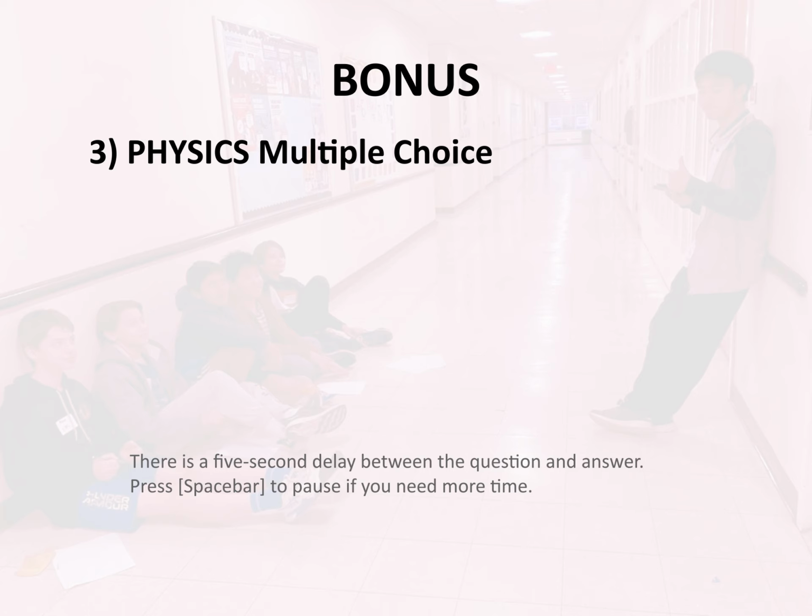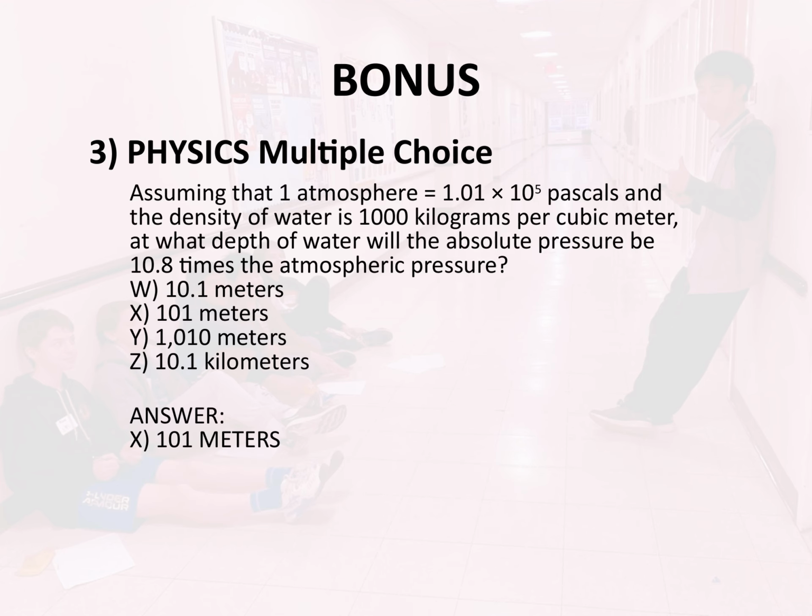Bonus 3. Physics. Multiple choice. Assuming that 1 atmosphere equals 1.01 times 10 to the power of 5 pascals and the density of water is 1000 kilograms per cubic meter, at what depth of water will the absolute pressure be 10.8 times the atmospheric pressure? W, 10.1 meters. X, 101 meters. Y, 1010 meters. Z, 10.1 kilometers. Answer: X, 101 meters.